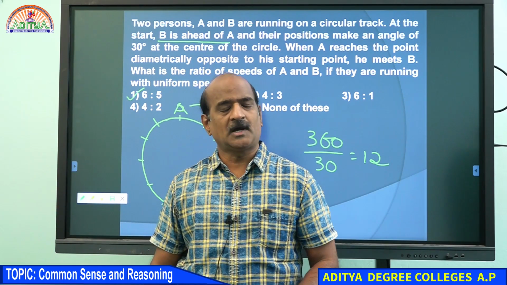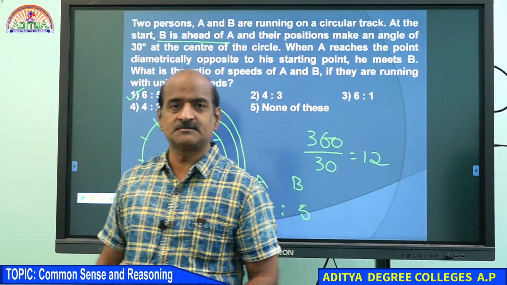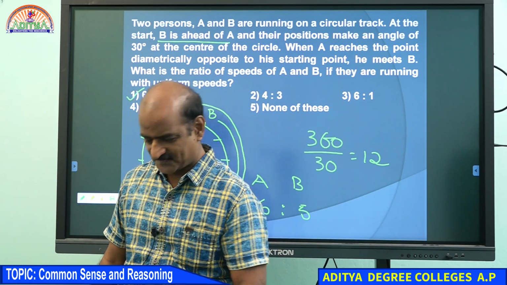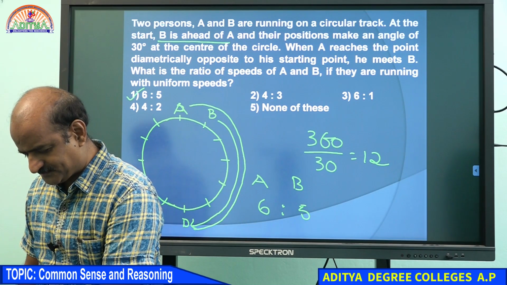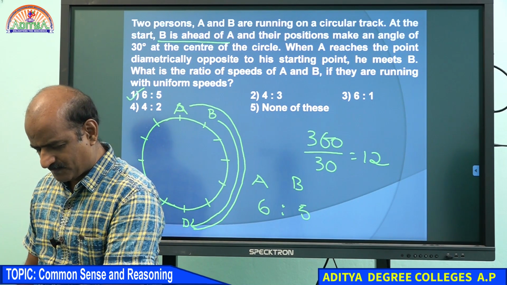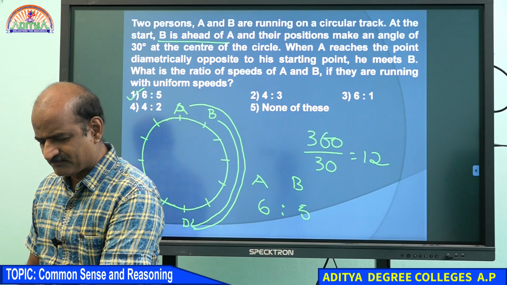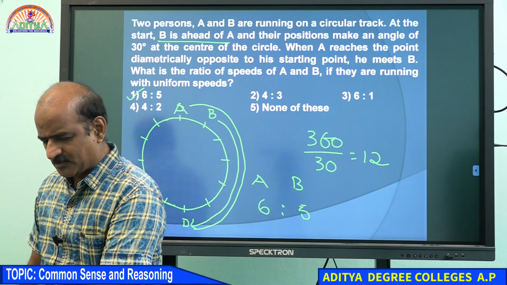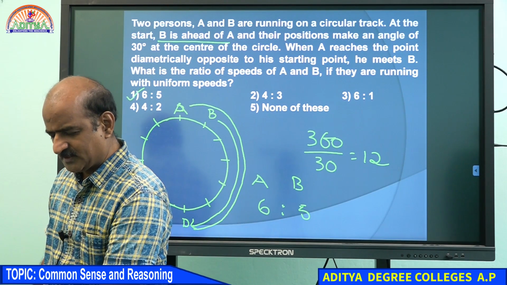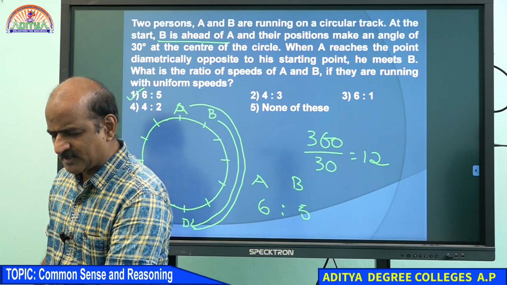Hence, my speed and your speed should be in the ratio 6:5. Are we clear? Therefore, your answer should be 6:5. That is your answer.